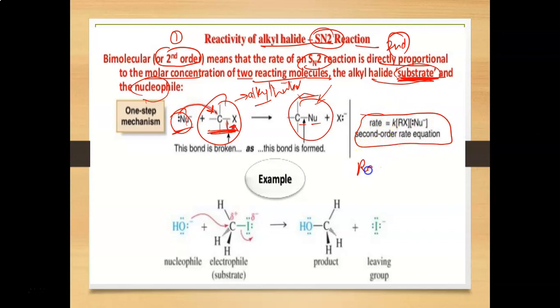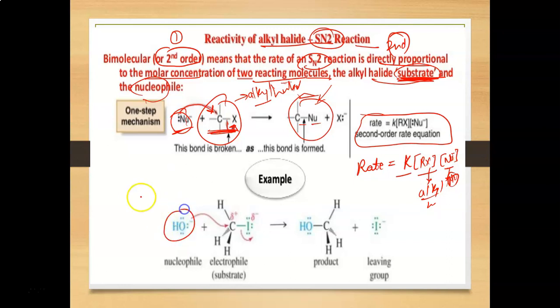We have already discussed this as a chemical rate law equation. K is the rate constant, and this is the concentration of alkyl halide and the concentration of nucleophile. So basically there are two reactants which decide the order of the SN2 reaction.